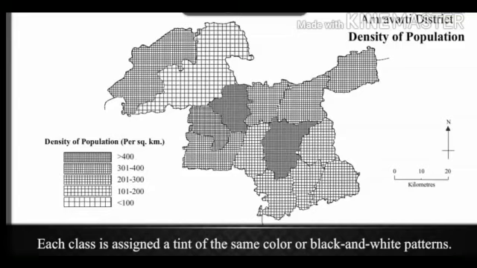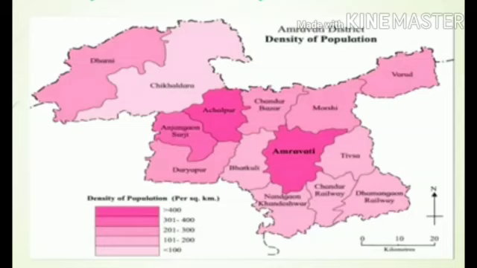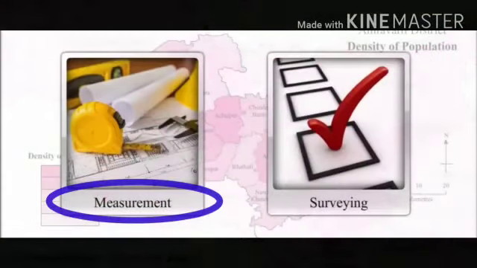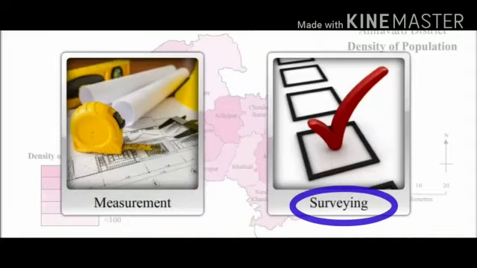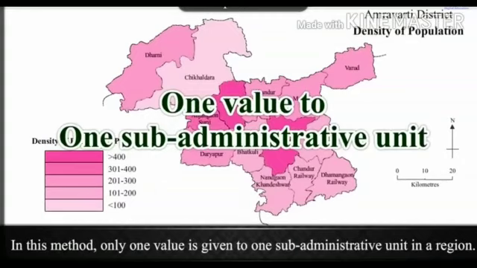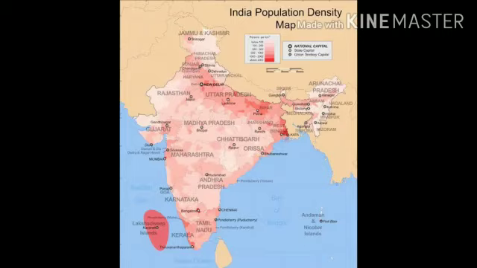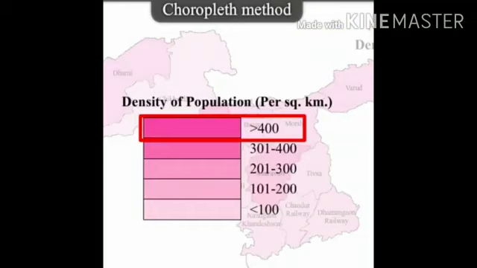While making such maps, the data used for different variables is obtained through various processes such as measurement, surveying, etc. In this method, only one value is given to one sub-administrative unit in a region. In choropleth maps, data is gathered for a selected variable and 5 to 7 classes are made considering the smallest and the largest values.